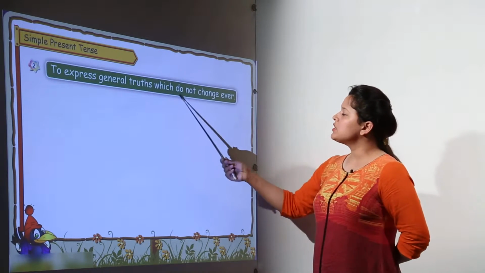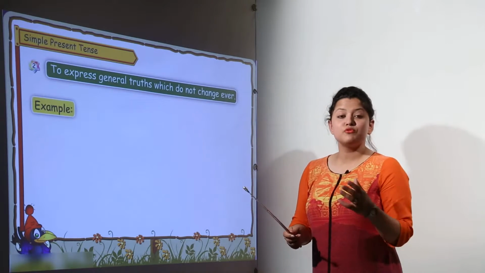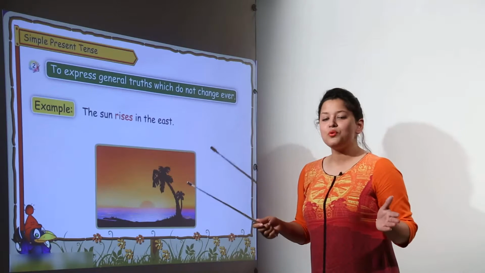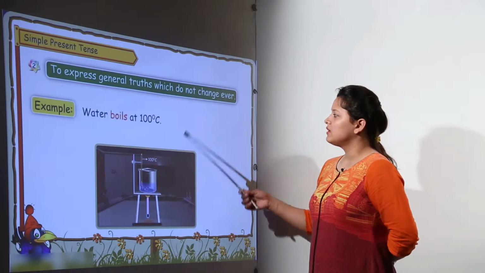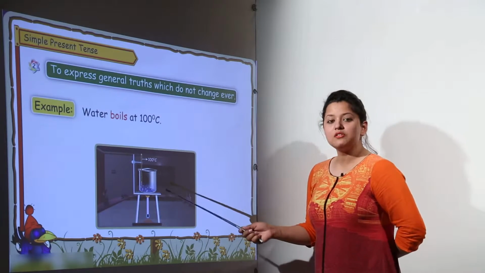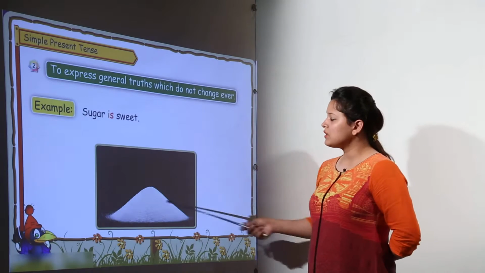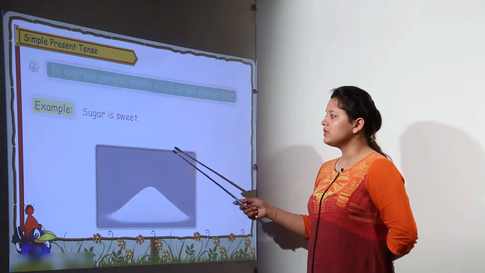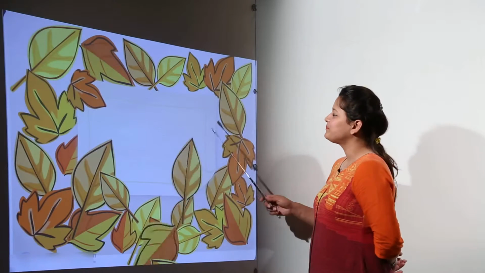To express the general truths which do not change ever. There are some truths that will remain true all over. The sun rises in the east. The water boils at 100 degrees Celsius. So these are the truths that will take place always. They will never change. The sugar is always going to taste sweet.